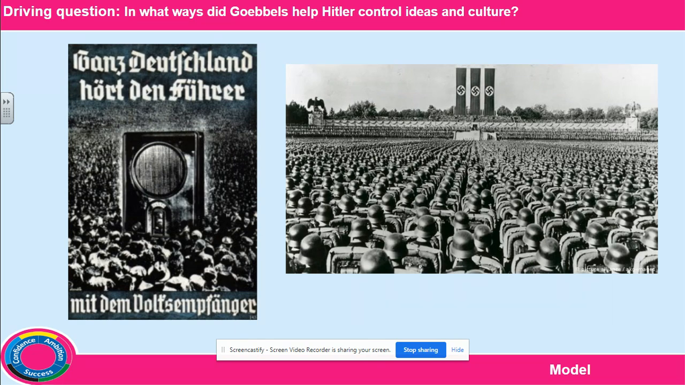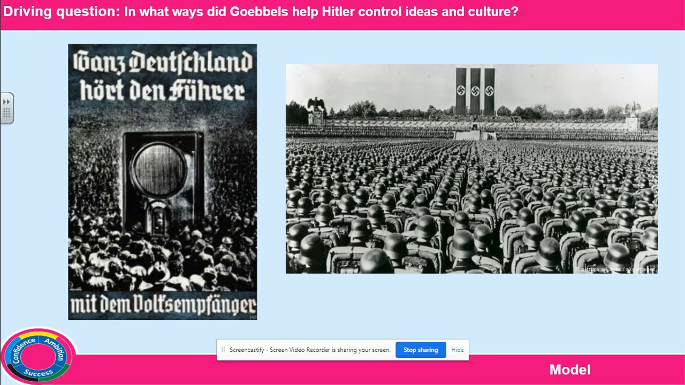Goebbels also created something called the Hitler myth, which made Hitler seem like a god and the saviour of Germany. This was called the cult of the Führer, that he was almost a godlike figure that could do no wrong. The Nazis' propaganda also said that Jews and communists were the biggest cause of Germany's problems. And the Nazis encouraged a return to traditional German values and a revival of traditional German culture.